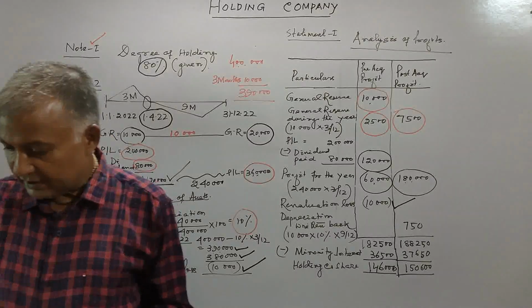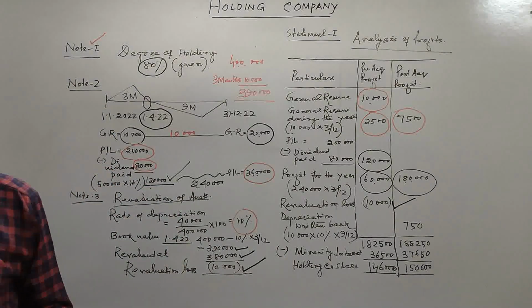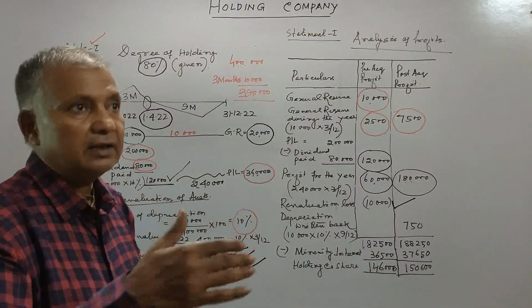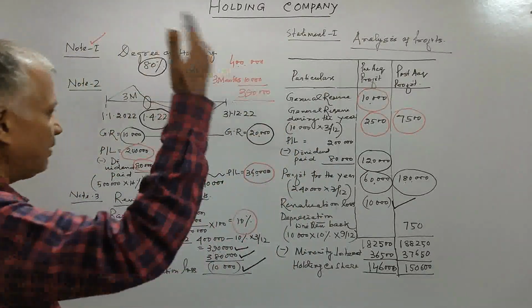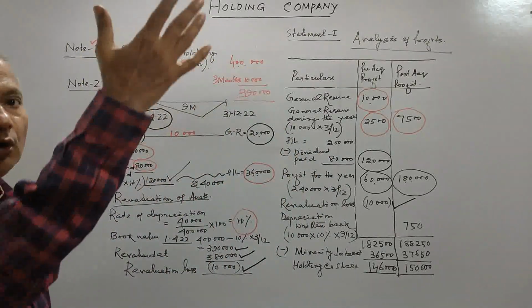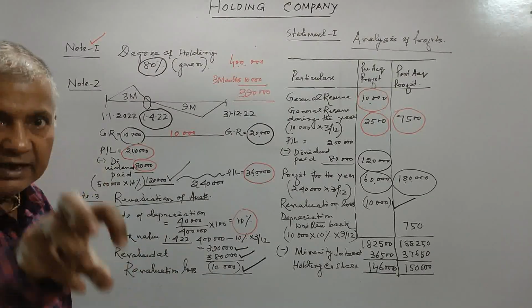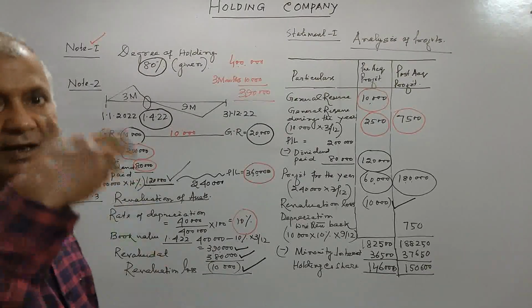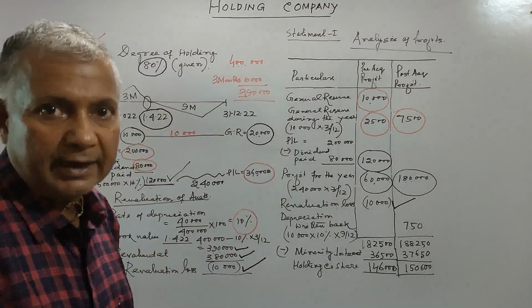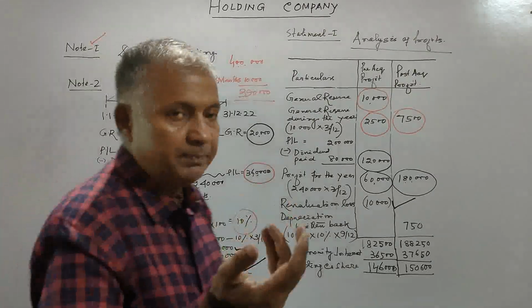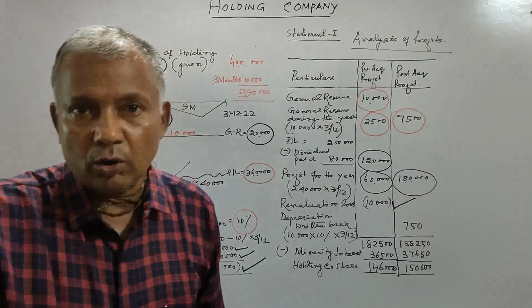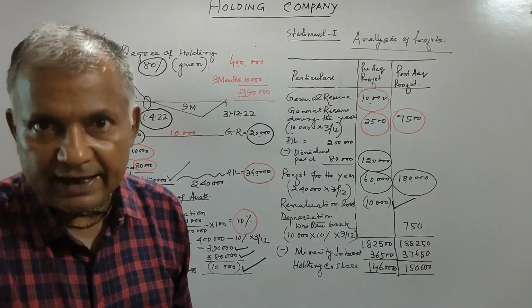Then here the asset value decreases. That means the company has provided depreciation more. Now the depreciation has to be written back, not written off. If depreciation is given more, the profit becomes less.